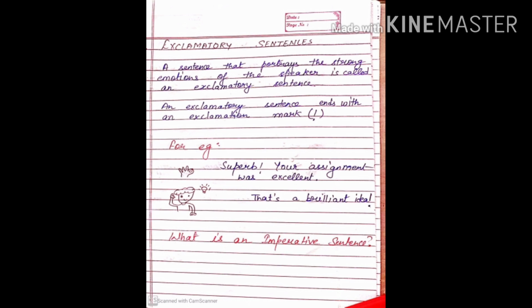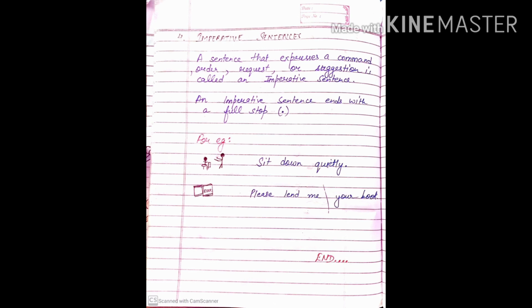So next, what is an imperative sentence? A sentence that expresses a command, order, request or suggestion is called an imperative sentence. An imperative sentence ends with a full stop. So whenever we are expressing a command, request, suggestion, order or wish, it is called an imperative sentence. For example, sit down quietly. So here we are giving a command to sit down quietly. Please lend me your book. Here we are requesting to lend the book. So we are asking for help here. So that's it for today.